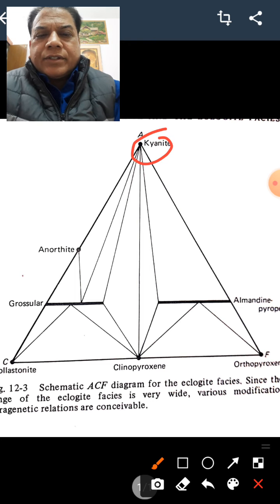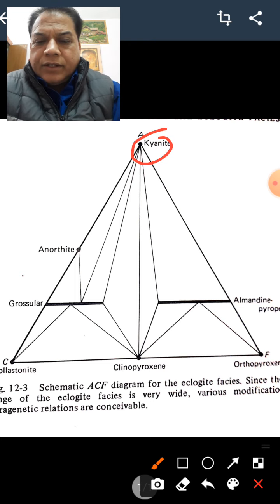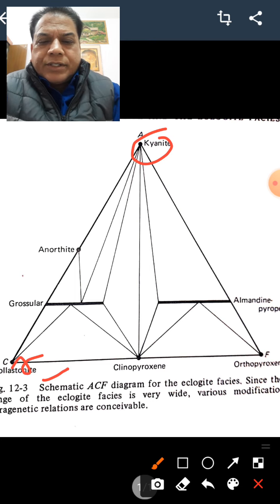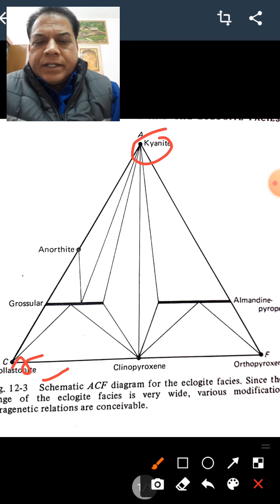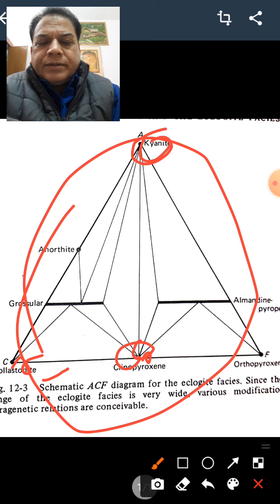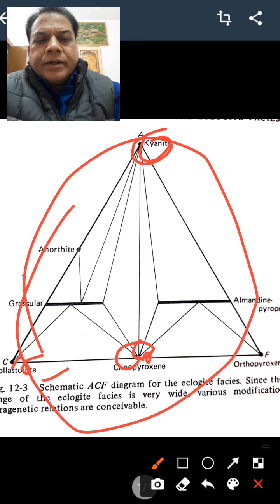This is kyanite, or this is high temperature. Again, this is wollastonite, and then the pyroxenes, right? These are clinopyroxenes. So the pyroxene omphacite can be plotted here in the ACF diagram of Eskola, and this kyanite which we discussed will be here. So this is an ACF diagram for the eclogite facies.